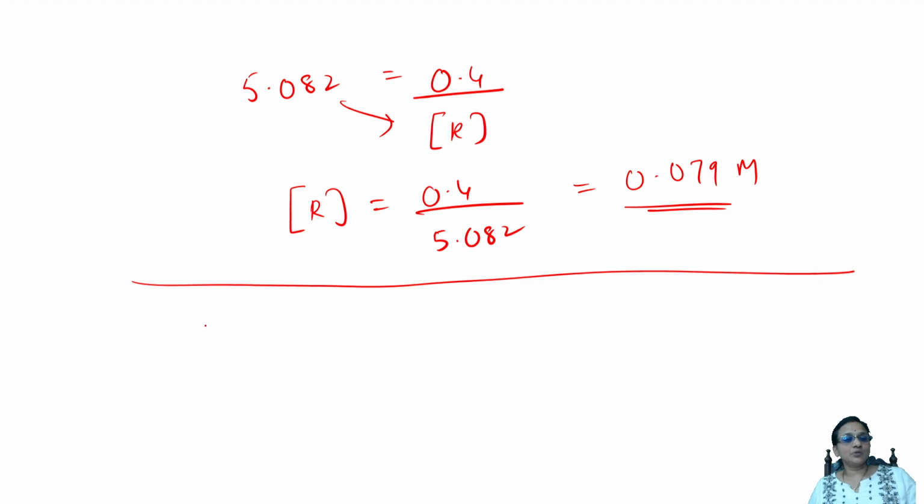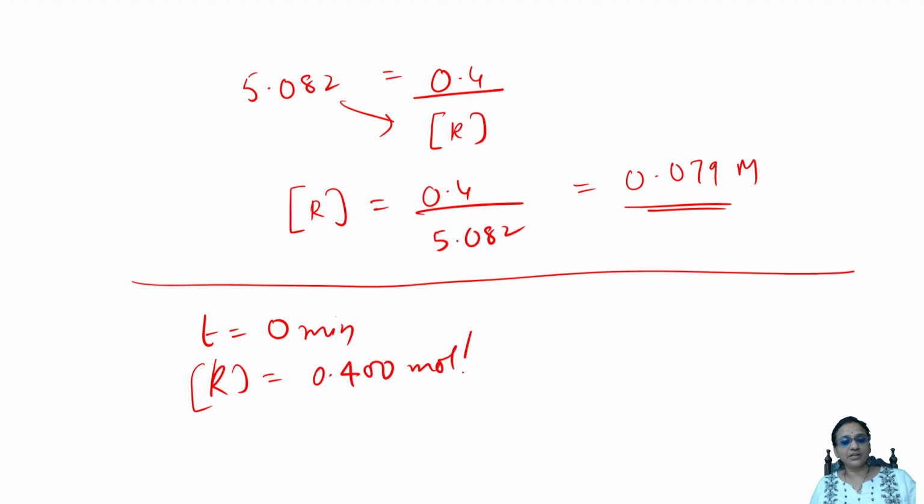Check. So initial rate is at T equal to 0. At 0 minutes, R concentration is 0.400 mole per liter. K value is 1.626 into 10 raised to the power of minus 2 minute inverse.